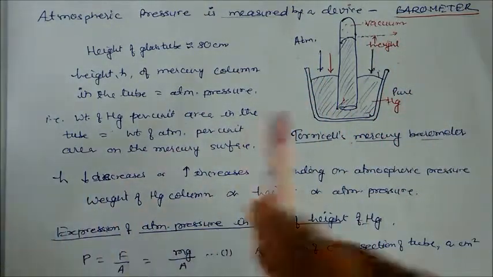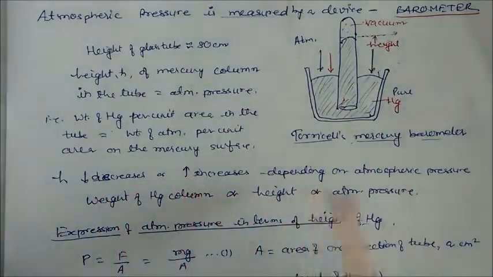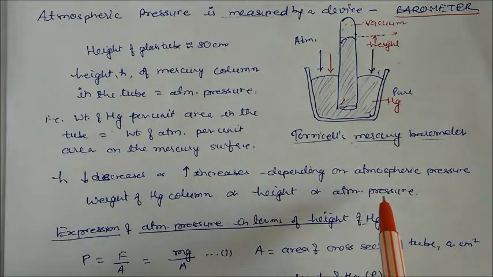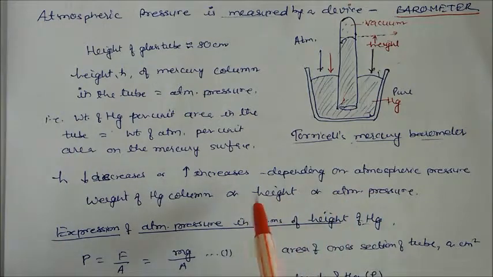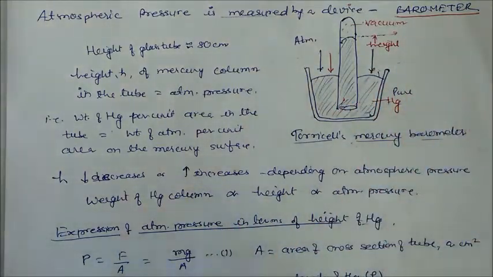So here the pressure depends on the height. It depends on the atmospheric pressure, the weight of the mercury column, and the height, which is proportional to the atmospheric pressure. If pressure increases, height increases. If atmospheric pressure decreases, height also decreases. So 76 centimeters is the actual atmospheric pressure.